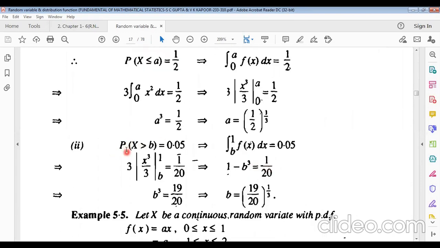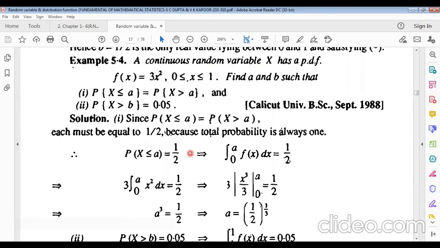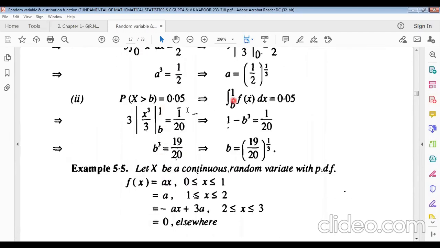Similarly, the probability of x greater than b is given as 0.05. This can be written as the integration from b to 1, because the highest value is 1 and we start from b, of f of x dx, where f of x is thrice x square. Taking integration with respect to x, x square integrates to x cube by 3.